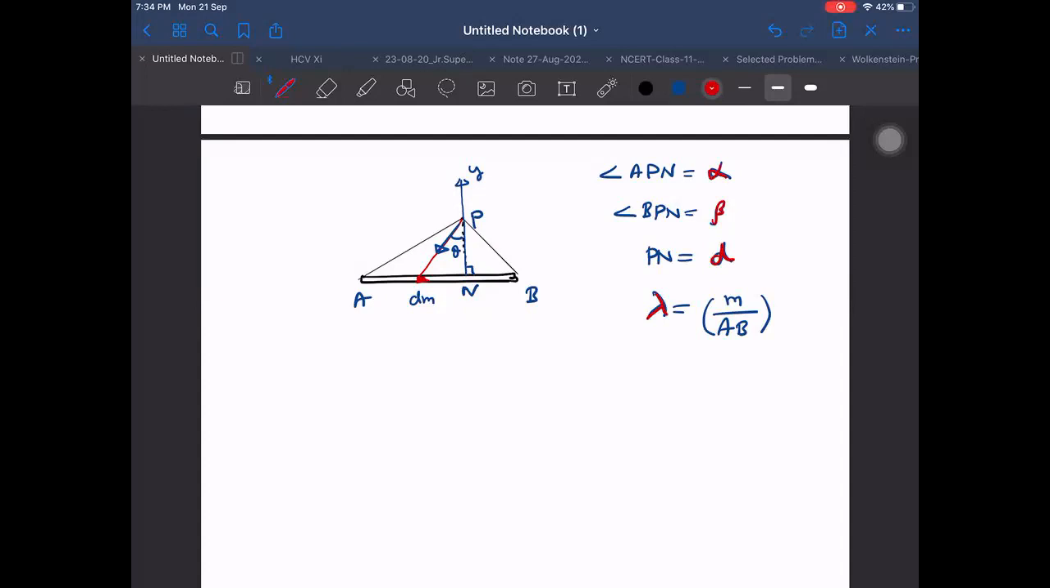So how to integrate it? First of all, let us think about it. Can I take one x-axis this side? Then what will be dm? dm will become lambda into dx.